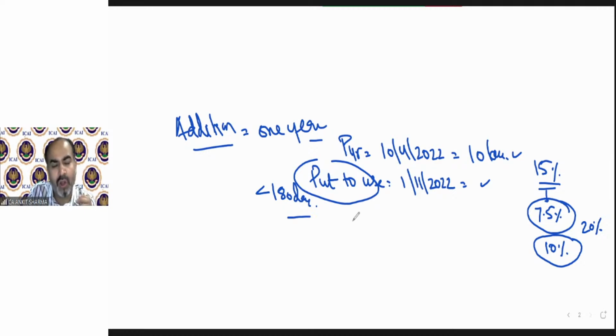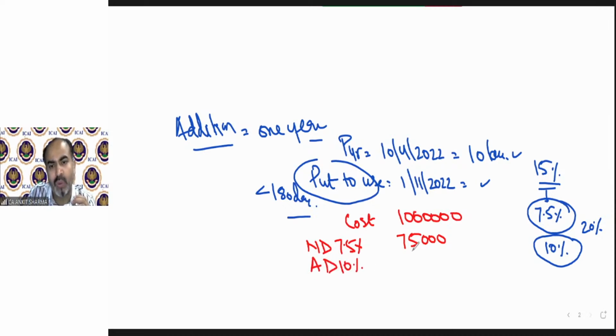So if I talk about it, the cost of the asset is 10 lakh and normal depreciation will be 7.5%. That means 75,000. And additional depreciation will be 10%. That is 1 lakh.